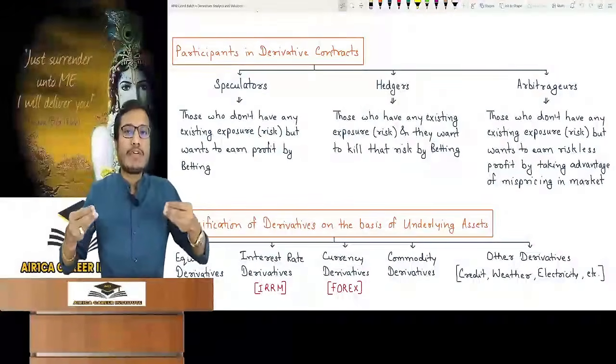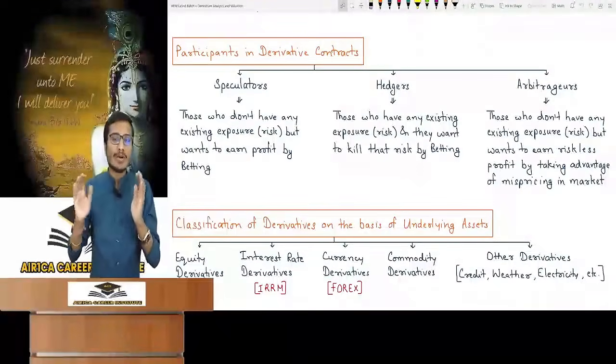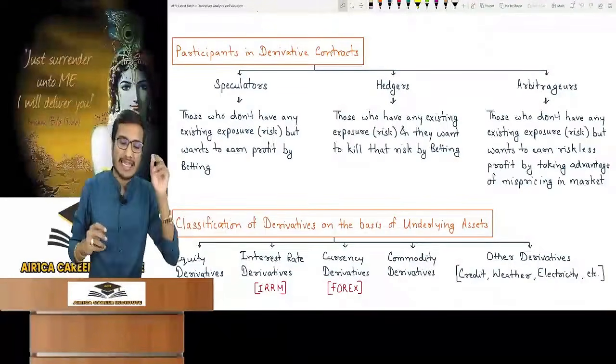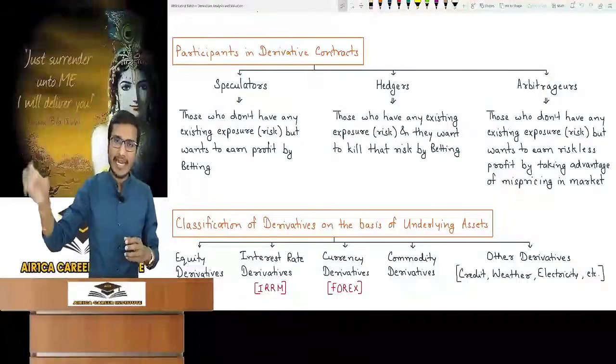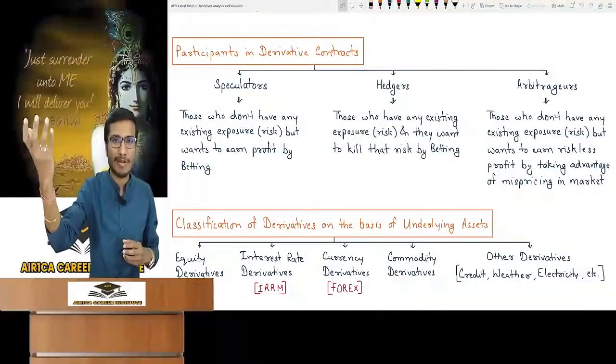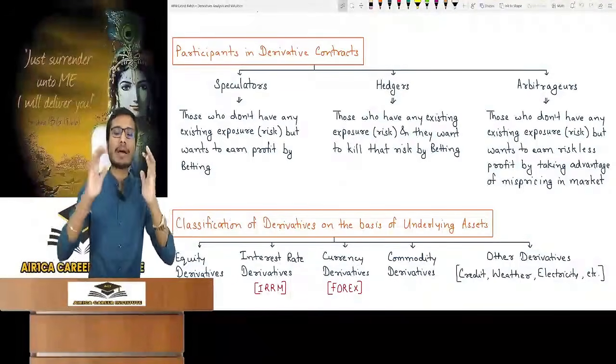Why do they want to be hedgers? In order to end their risk and fear, and in order to get a peaceful sleep. That's why they enter into a derivative contract. These are hedgers. They will also do betting. I said in a derivative contract, there is cash settlement in practical life. There is only betting. They will do betting, but to end their fear.